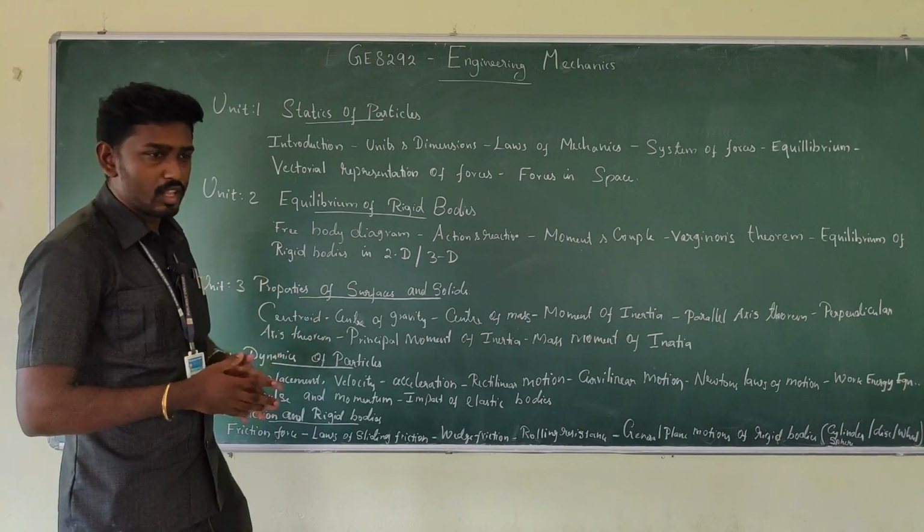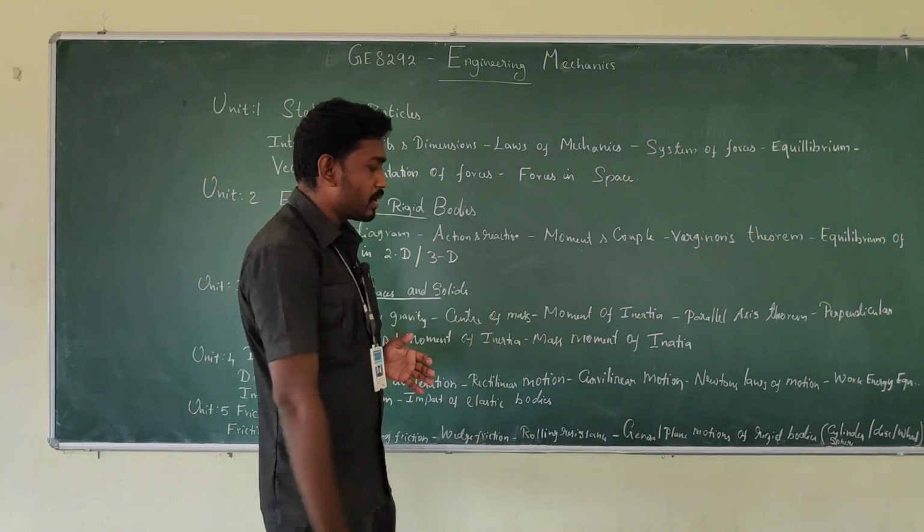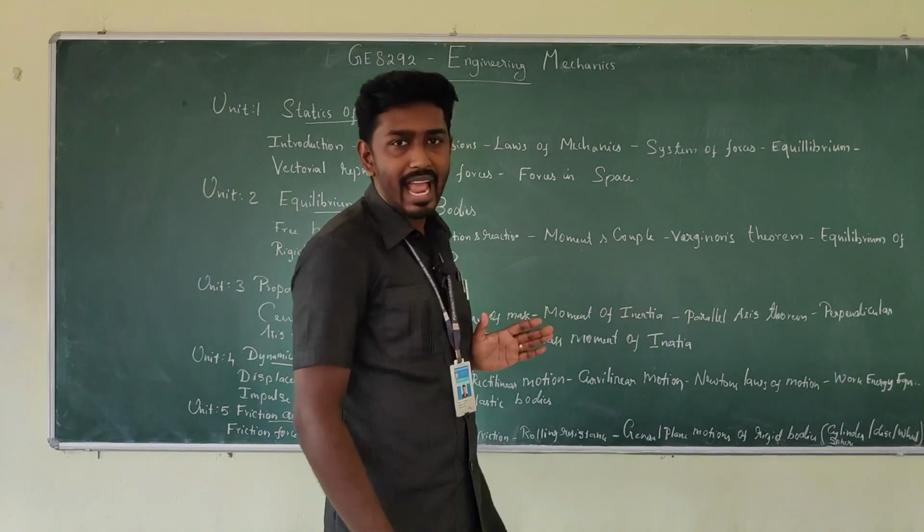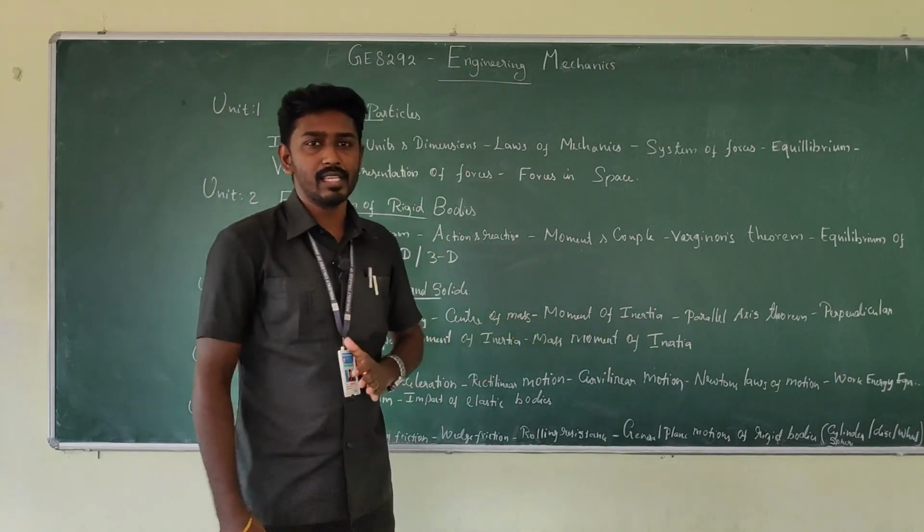The last one is general plane motion of rigid bodies, and cylinders, discs, wheels, and spheres we will study.